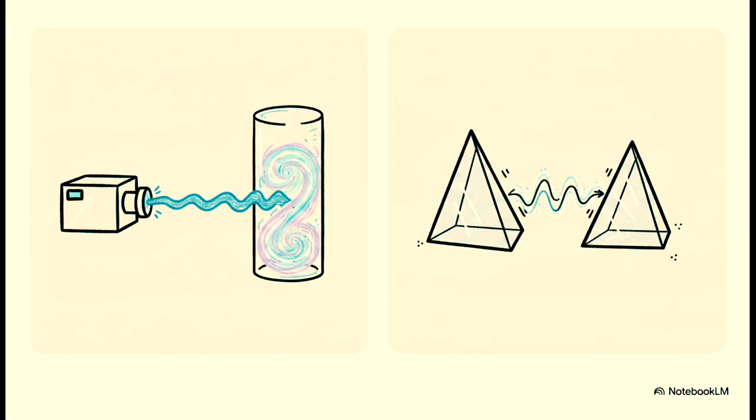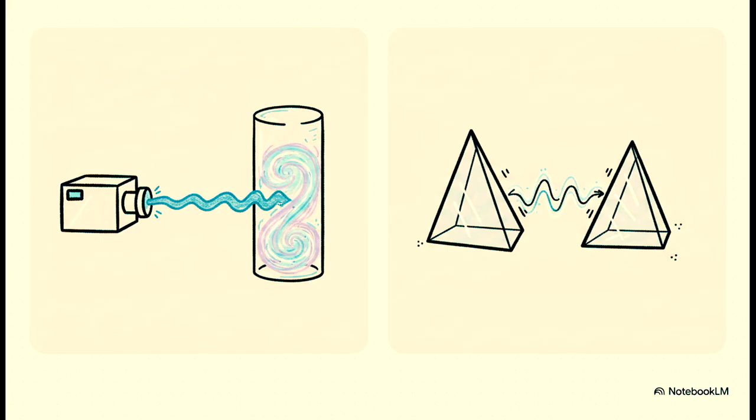They fired a laser pulse into a specially prepared chamber of glowing cesium atomic vapor. And through a really wild process called anomalous dispersion, the peak of that light pulse actually appeared to exit the glass chamber faster than the speed of light. Like before the tail of the input pulse had even fully entered the chamber.